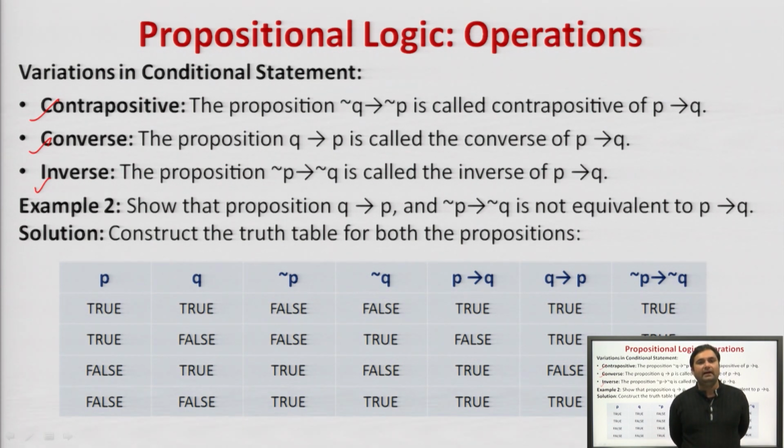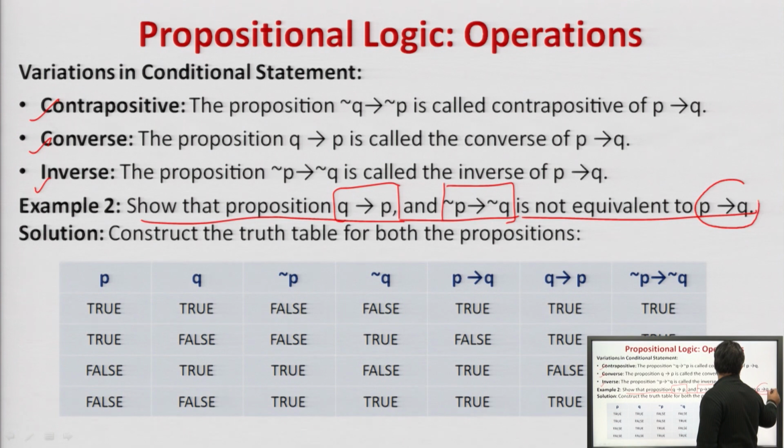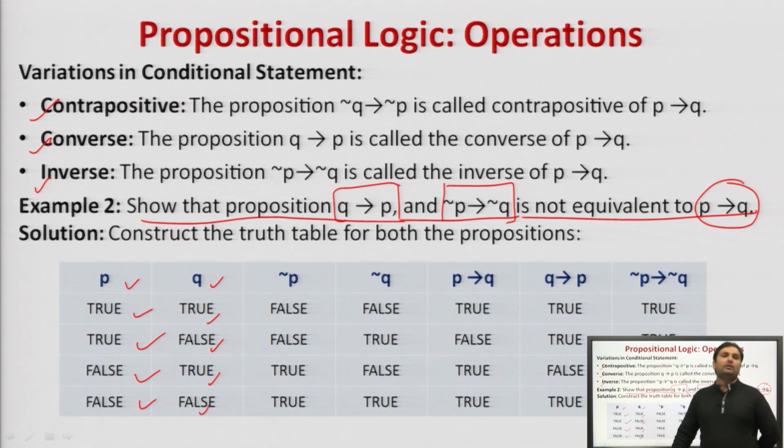Now, we will see whether a conditional statement is also equivalent to the inverse or converse or not. The example is to show that the proposition P implies Q is not equivalent to Q implies P, which is the converse, and the negation form, which is the inverse. First we make the columns P, then Q: true true, true false, false true, false false. All 4 conditions are considered.